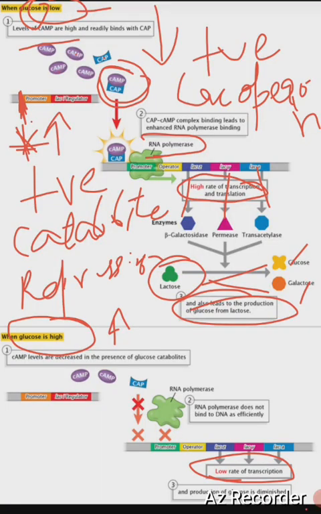So how is this cyclic AMP coming? First of all, cyclic AMP is coming from ATP. ATP synthesizes cyclic AMP in the presence of enzyme adenyl cyclase. Okay.